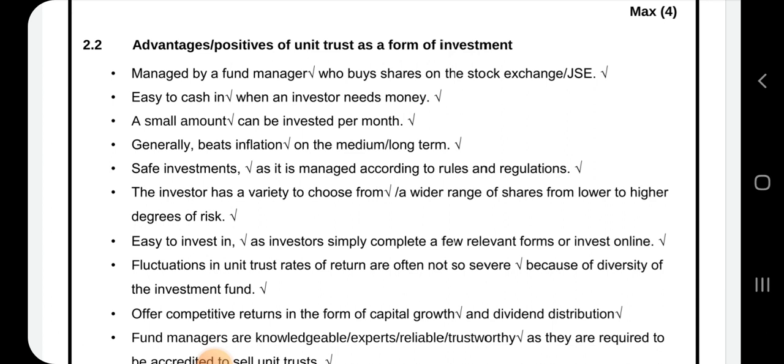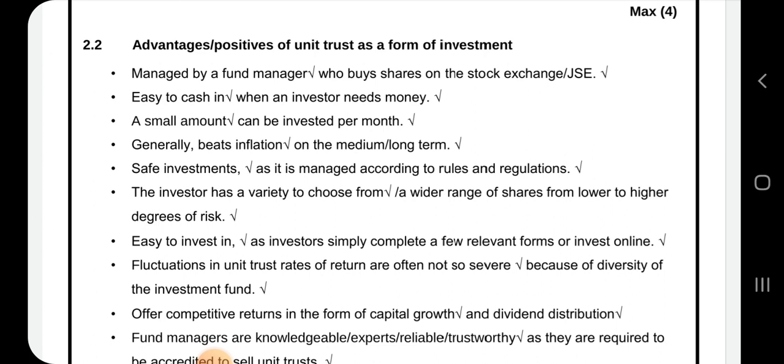So what are the advantages of a unit trust as a form of investment? A unit trust is managed by a fund manager who buys shares on the stock exchange. So you are not doing it yourself. There is a manager who's responsible for buying shares for the unit trust.